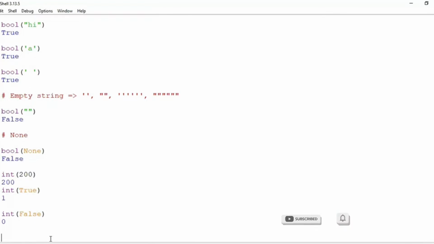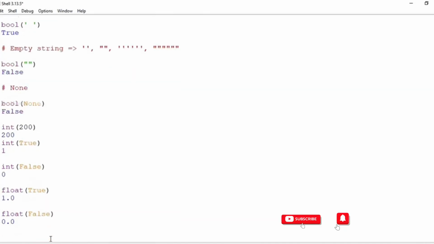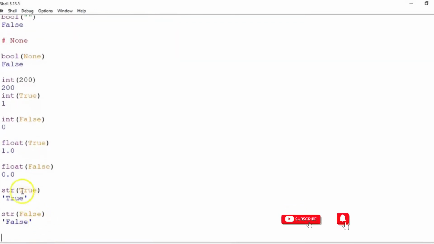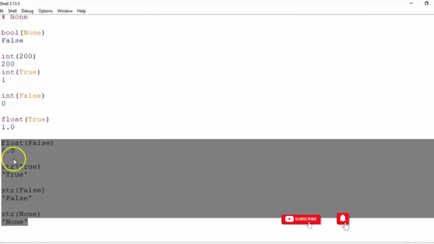Okay. Similarly, for floats, if we try to convert true into a float, we'll get a 1.0, and if we try to convert a false into a float, we'll get a 0.0. And we've seen that if we try to convert true or false into a string, we'll get that value enclosed within the quotes. Even if we try to convert a none into a string, none will be enclosed within the quotes.